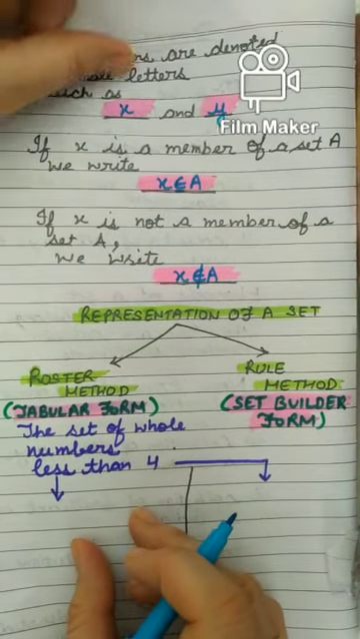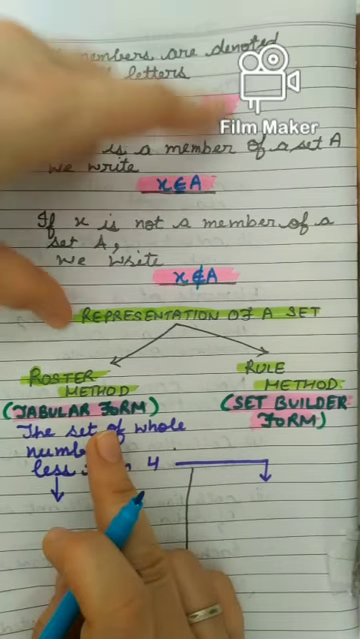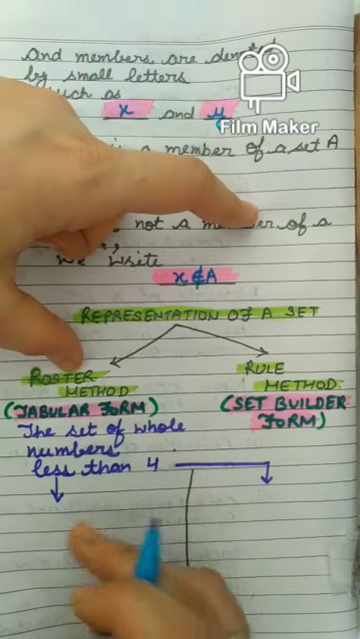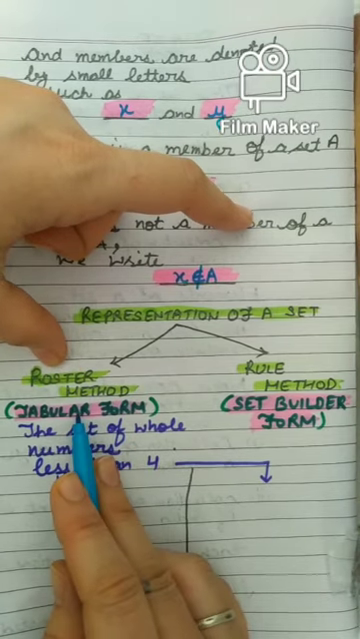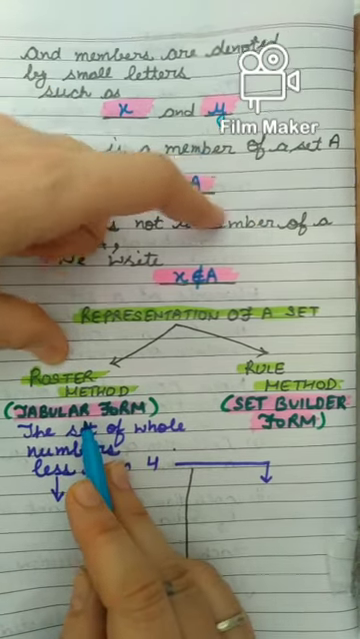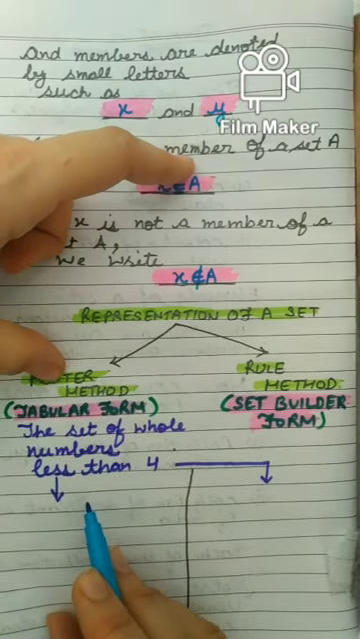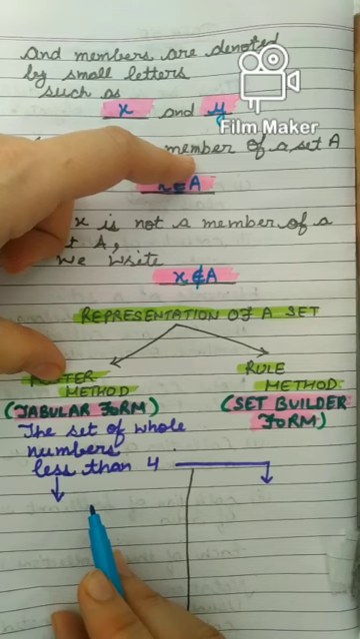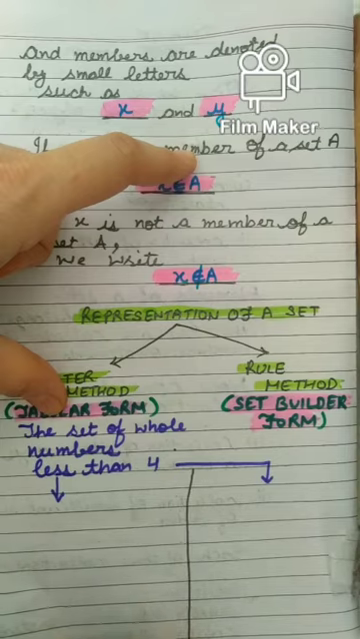Now representation of a set. Beta, we can represent a set in 2 ways. These are the most popular ways: roster method and rule method. We call it tabular form also. So what is there in roster method? You know very well. We have already done. In this method, we write all the members of the set and separate these by commas and close by braces, curly brackets, right? For example, the set of whole numbers less than 4.